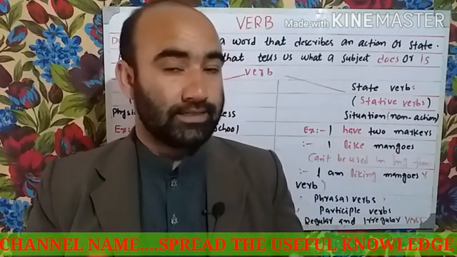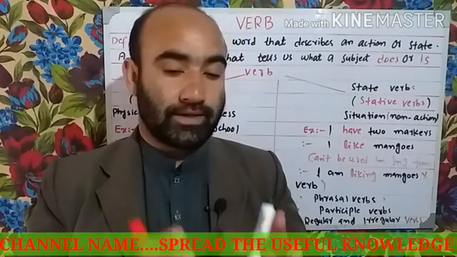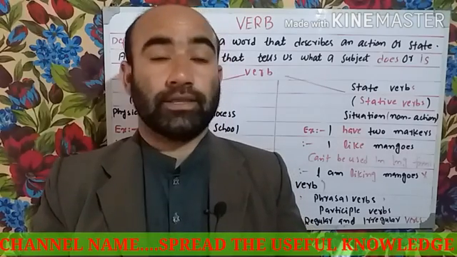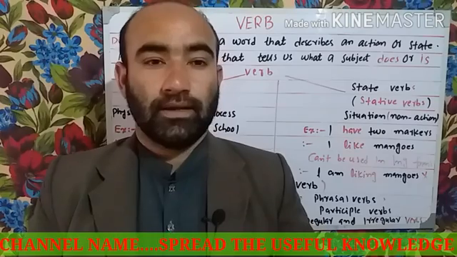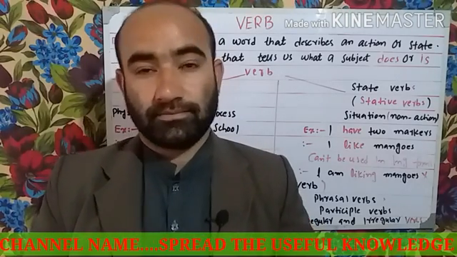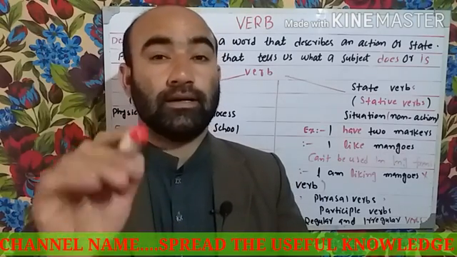After that, we will be talking about the kinds of verbs. How many kinds of verbs are there? The verb has come from the Latin word verbum, which means a word.